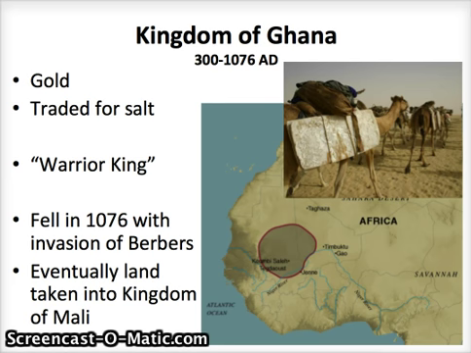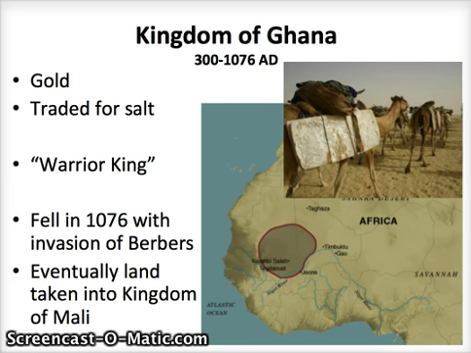The group that attacked them were a Berber group, and a Berber group just means they're a group of nomads. These were the Almoravids. They captured Ghana's capital, which was called Kumbi Saleh, and eventually, and the reading talks about it in more detail than you really need to get into, the land that was Ghana is taken over by the Mande people, and they establish a kingdom of Mali.